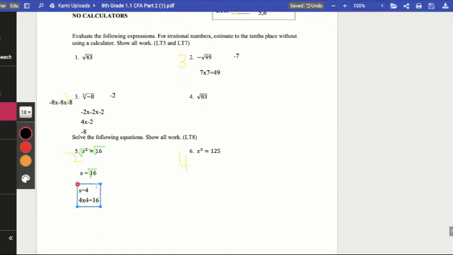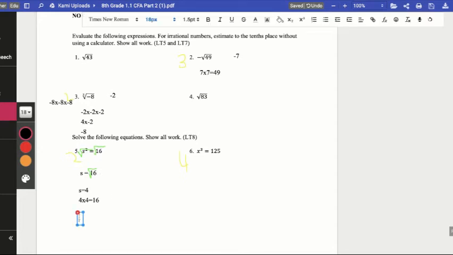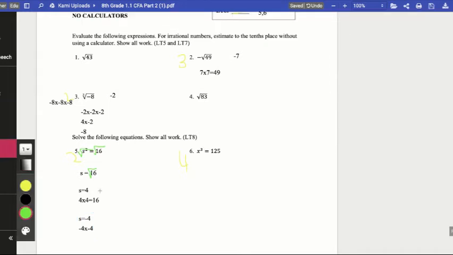But when we have a square root like this in an equation, we can remember that there are 2 answers. The second answer is -4. And we know that because -4 times -4 equals a positive 16. A negative times negative is still a positive. So here I would circle my 2 correct answers of s equals 4 and s equals -4.